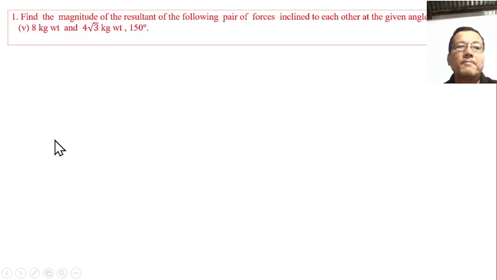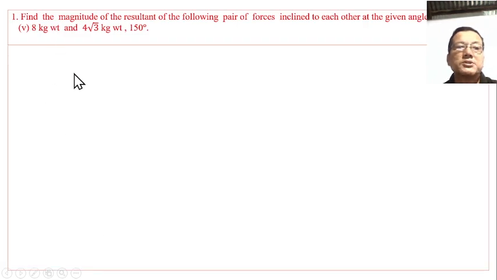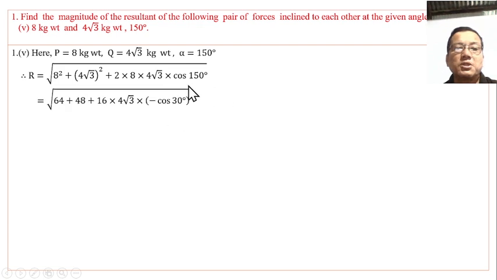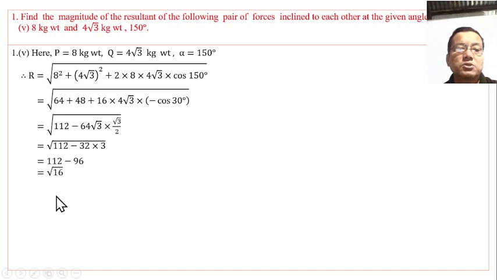Number 5: here P is 5 kg weight and Q is 4 root 3 kg weight and the angle between them alpha is 150 degrees. Therefore, resultant R equals the square root of P square plus Q square plus twice PQ into cos 150 degrees. Cos 150 degrees is equal to minus cos 30, which is minus root 3 by 2. Cancelling, we get the square root of the value.